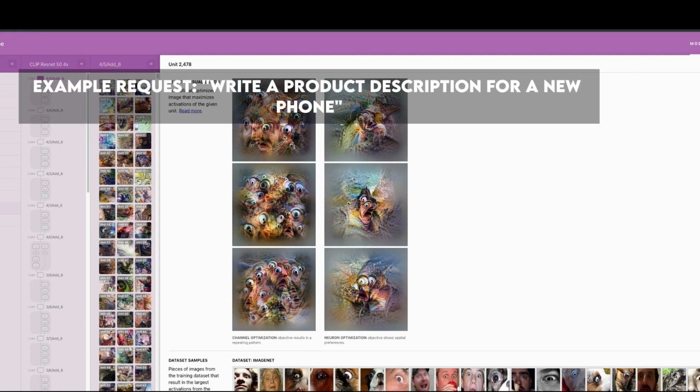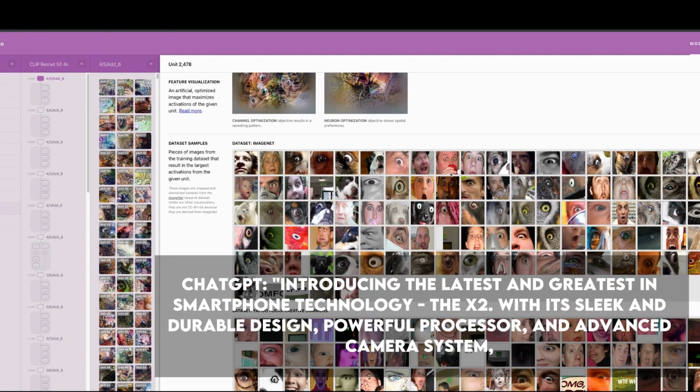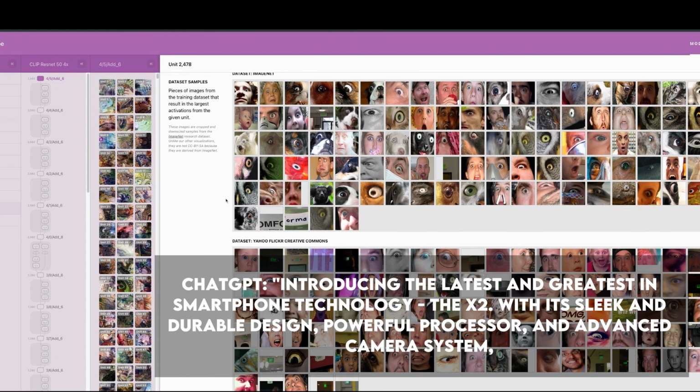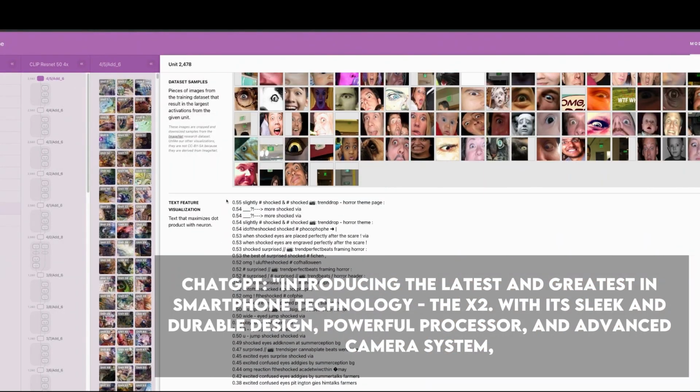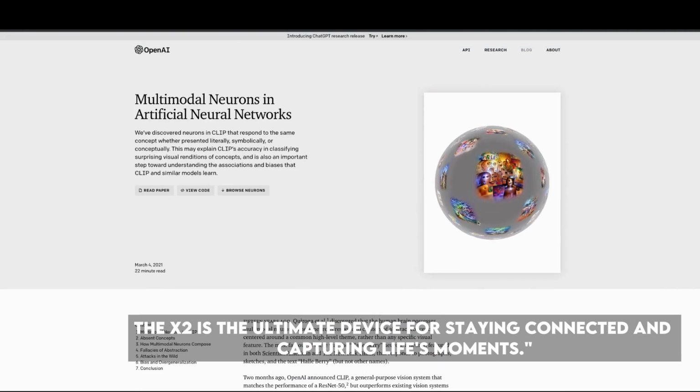Number 8. Generating product descriptions. Example request: write a product description for a new phone. ChatGPT: introducing the latest and greatest in smartphone technology, the X2. With its sleek and durable design, powerful processor, and advanced camera system, the X2 is the ultimate device for staying connected and capturing life's moments.